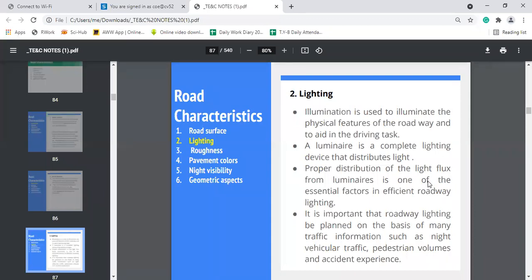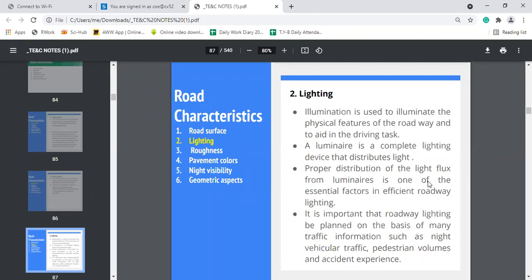So lighting is a very important characteristic for night vehicular traffic and pedestrian traffic, so that there will be a proper distribution of the light flux from luminaires.